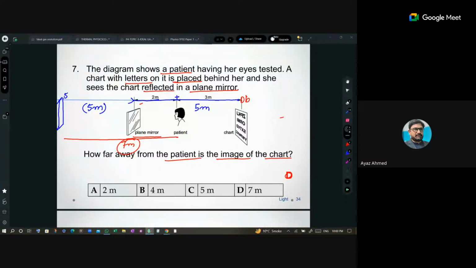It doubles the effective distance, or it makes the width of the shop double. If this chart is on one wall of the shop, the mirror is on the opposite wall. So the shop is actually 5 meters, but the mirror makes the distance between the chart and its image 10 meters. Are you getting this?